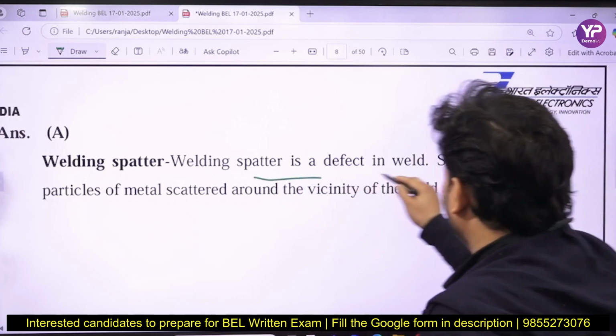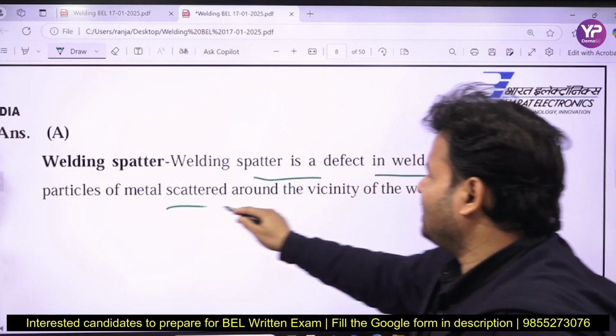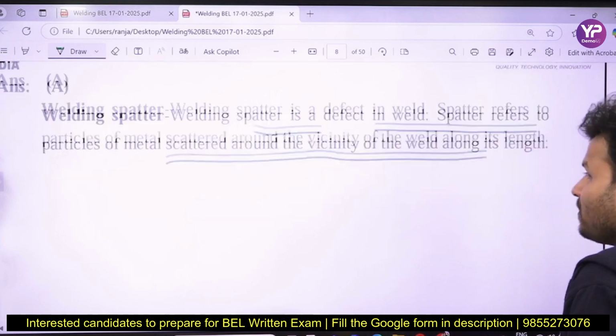You can see here the defect: weld spatter refers to the particles of metal scattered along the length.